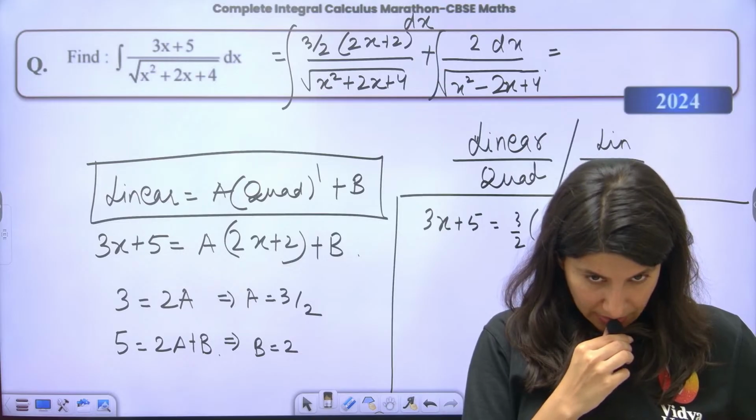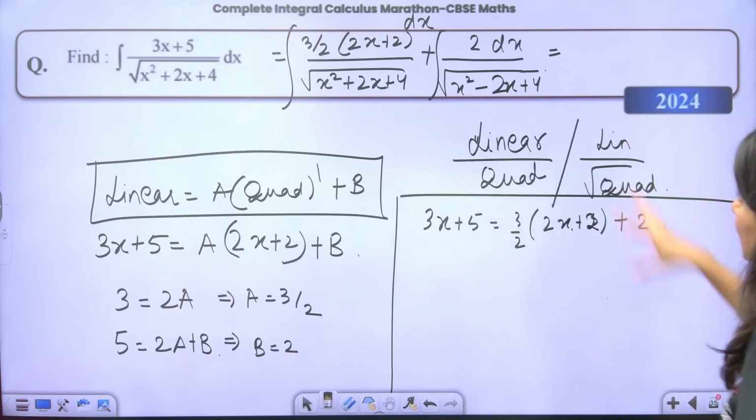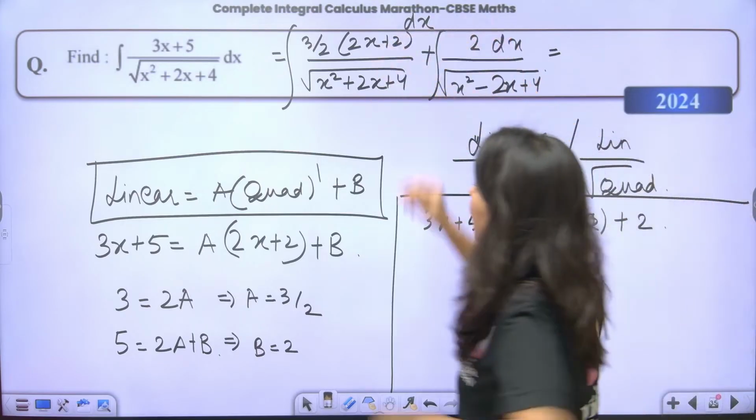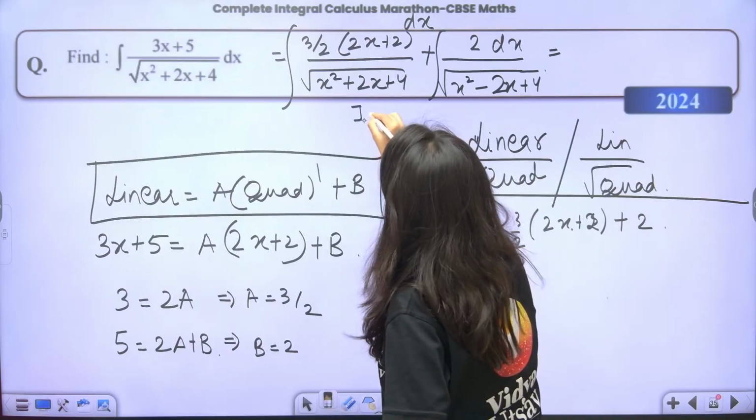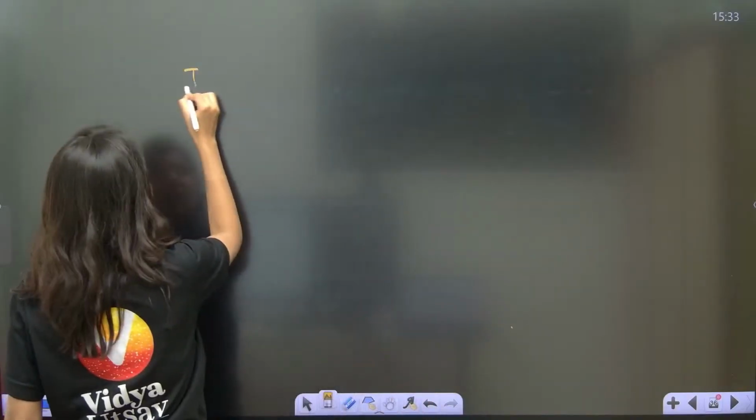This is for CBSE, okay? So this is the integration. By now you must have understood it. So this is I1 and this is I2. Separately I am going to talk about I1 and I2. So first of all I1, which is what?